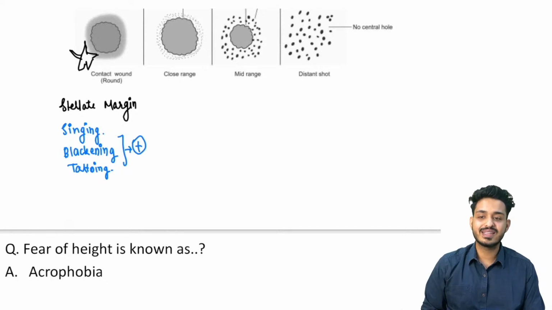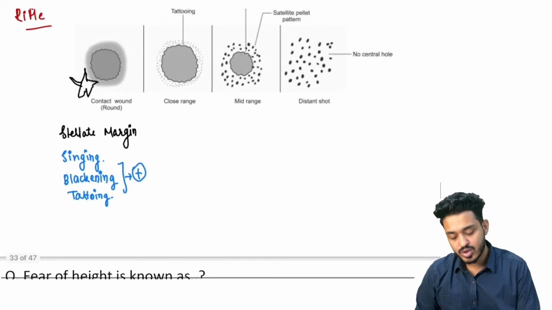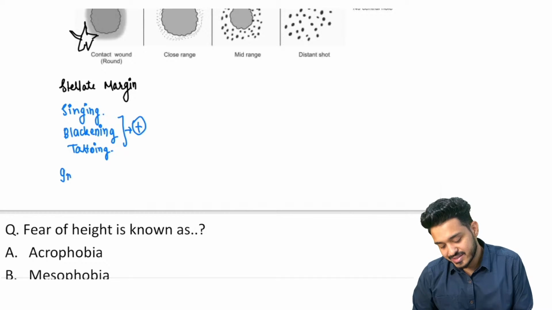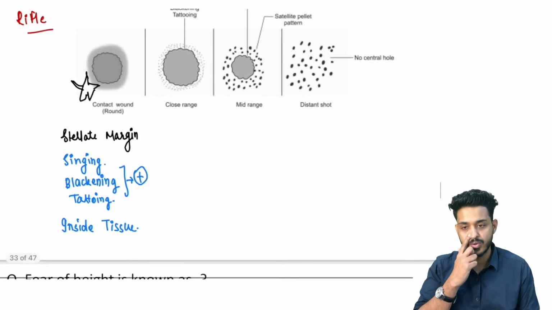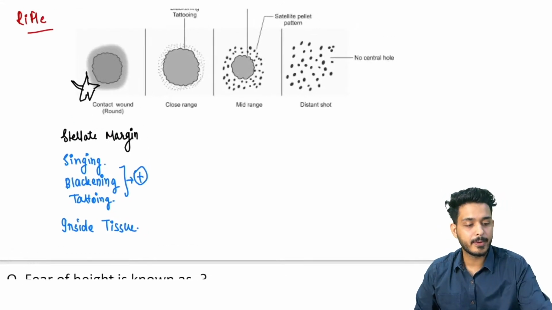If all these three things are present, but they are not outside. Remember, they are going to be inside the tissue. Inside the tissue you will be finding all these things. That is going to be suggestive of a contact wound, right?